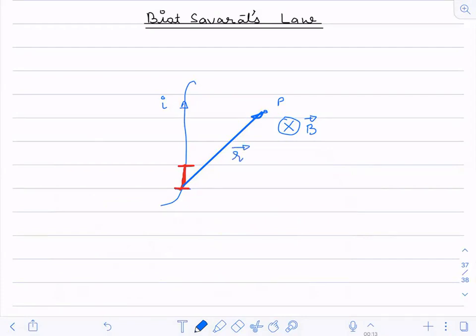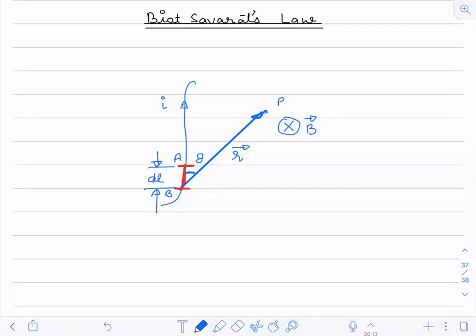The length of this element, the length of part AB, is dL, a small length dL. The angle between dL and the position vector is theta. So all the parameters are clear to everyone.